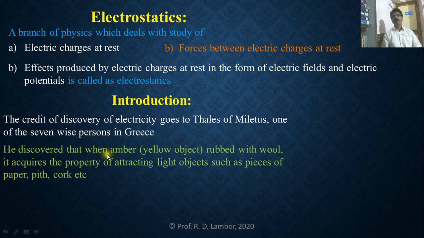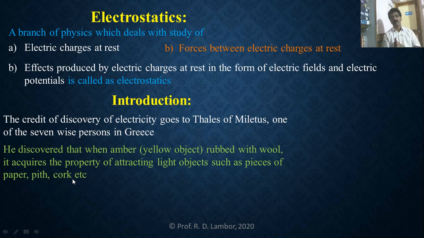He discovered that amber, a yellow object which is fossilized tree resin, when rubbed with wool, acquires the property of attracting light objects such as pieces of paper, pith or cork. So the light objects get attracted towards the amber.